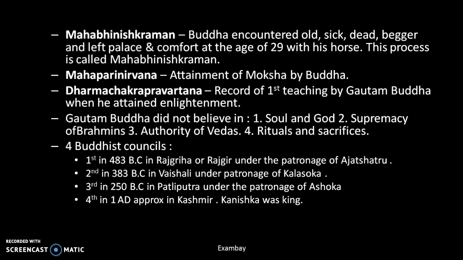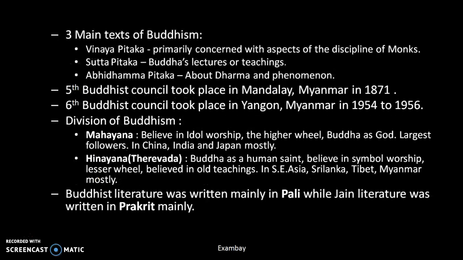Then in the third council, the agenda was to get rid of corrupt practices. Okay, then the fourth one in Kashmir in 1st AD, and Kanishka was the king. Kanishka was a very famous king, right? Then in this council, Buddhism was divided into 2 main sects, Mahayana and Hinayana, right?